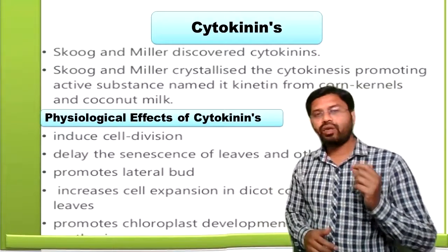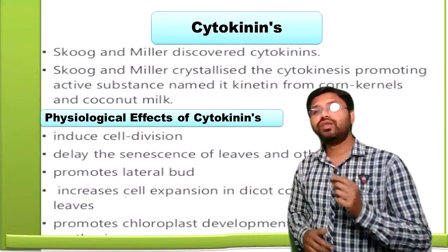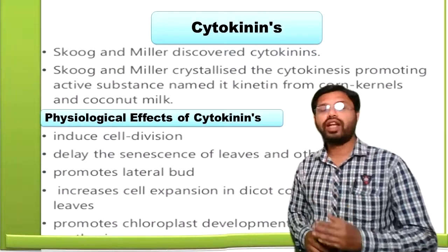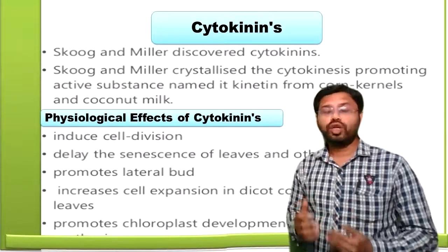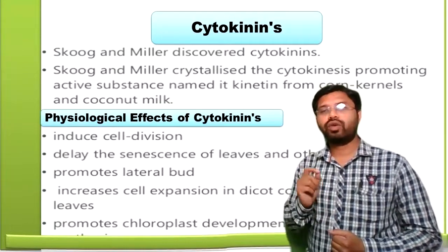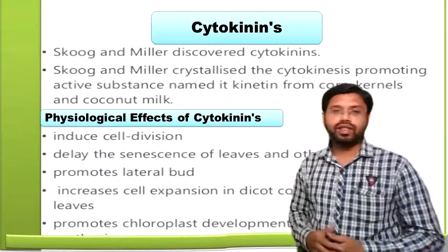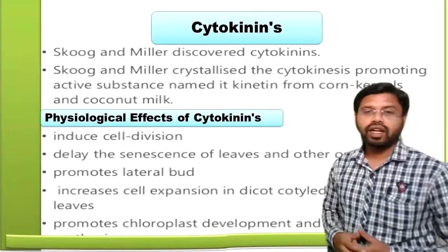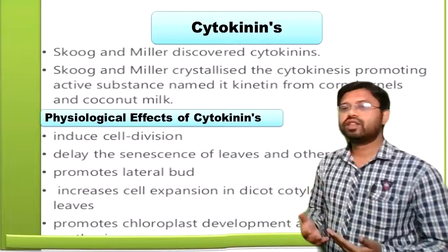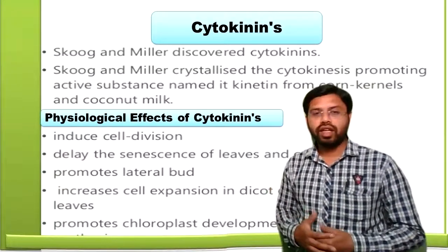First of all, cytokinin: cyto means the cell, and kinin means the division. That's why cytokinin has a particular role, and that is that it induces cell division. It is one of the most important roles of cytokinin. Secondly, it delays the senescence of leaves and other organs. It means when senescence comes, cytokinin is responsible for delaying the senescence.